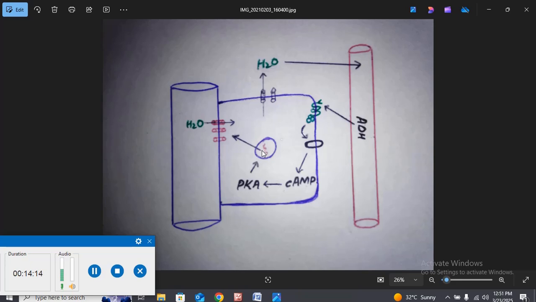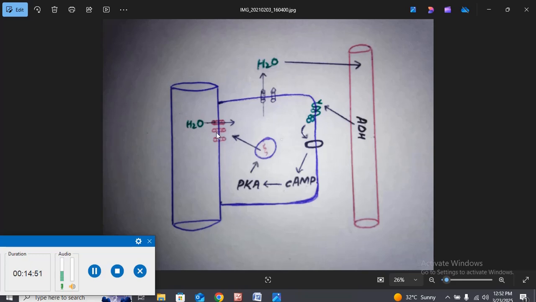aquaporin channels give rise to the activation of a cascade of reactions. At the end of that reaction, the aquaporin pore channels are translocated from this vesicle into this area. This is the apical membrane of the principal cell, and this is the basolateral membrane. This is the basolateral membrane, and this is the apical membrane.